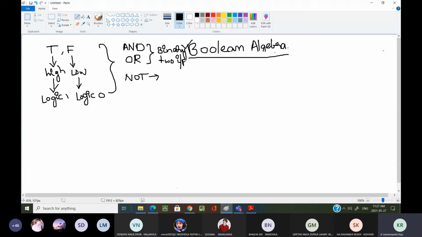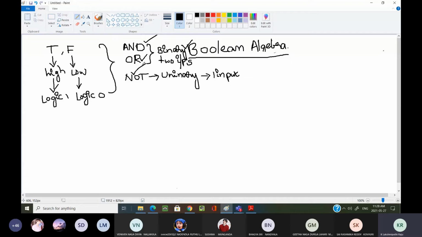Binary takes two inputs, and unary takes a single input and gives a single output. From the Boolean algebra point of view, there are three operators: the AND operator, the OR operator, and the NOT operator.